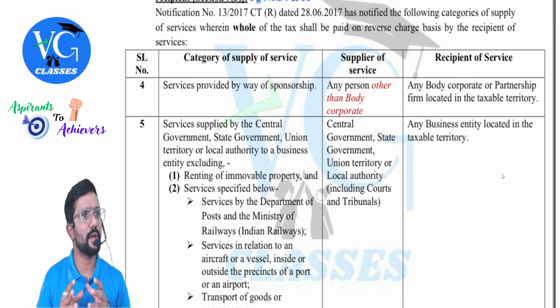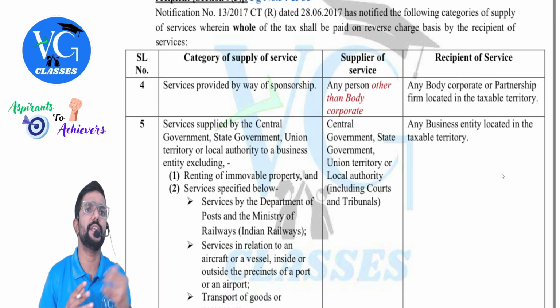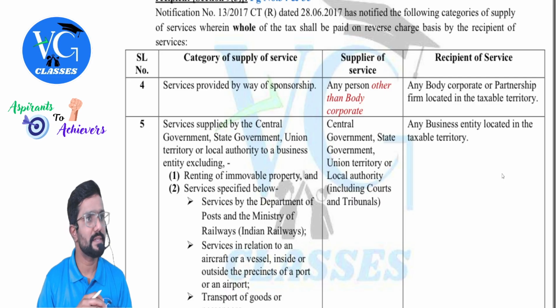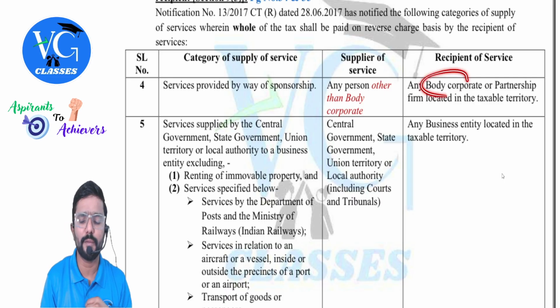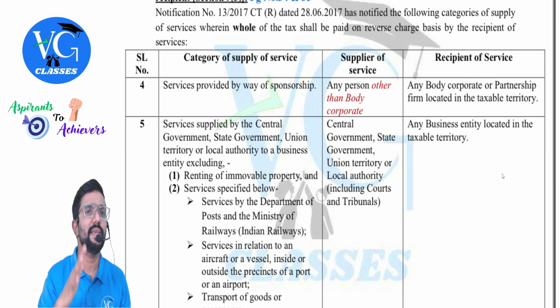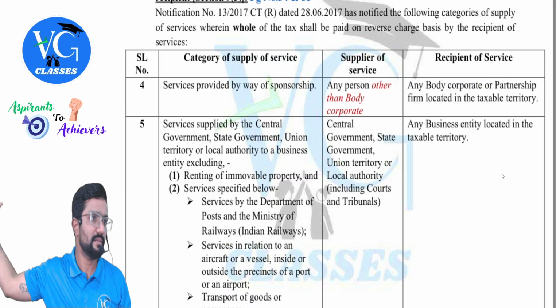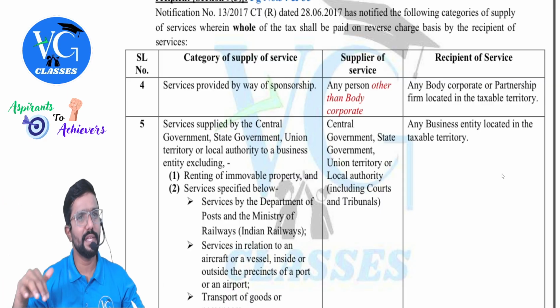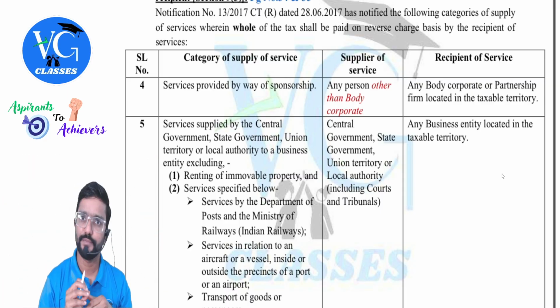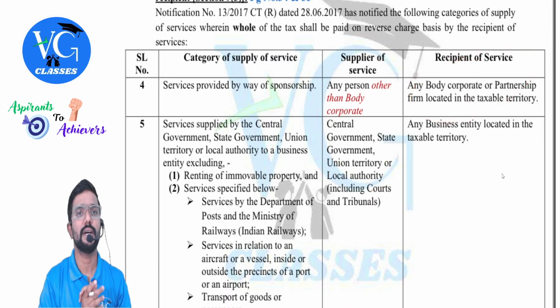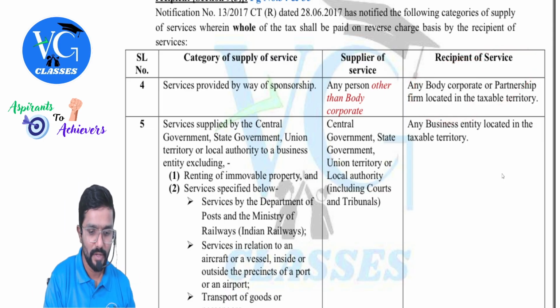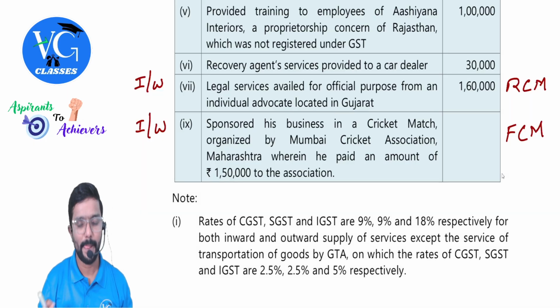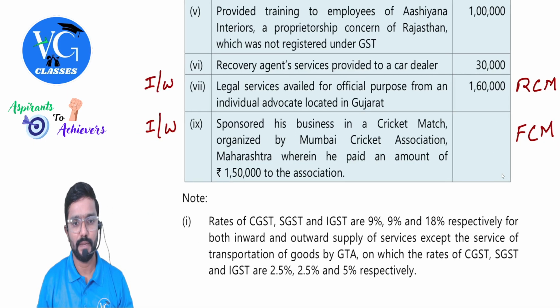When RCM is not applicable and it is taxable, what is applicable, sir? FCM. FCM is applicable. Hope you understand. And what is body corporate, sir? Body corporate has the same meaning given to it in Companies Act 113. It is a company, including the company incorporated outside India. Got it? Yes, sir. So as the recipient is not covered here, RCM is not applicable. So it is taxable under FCM, guys.